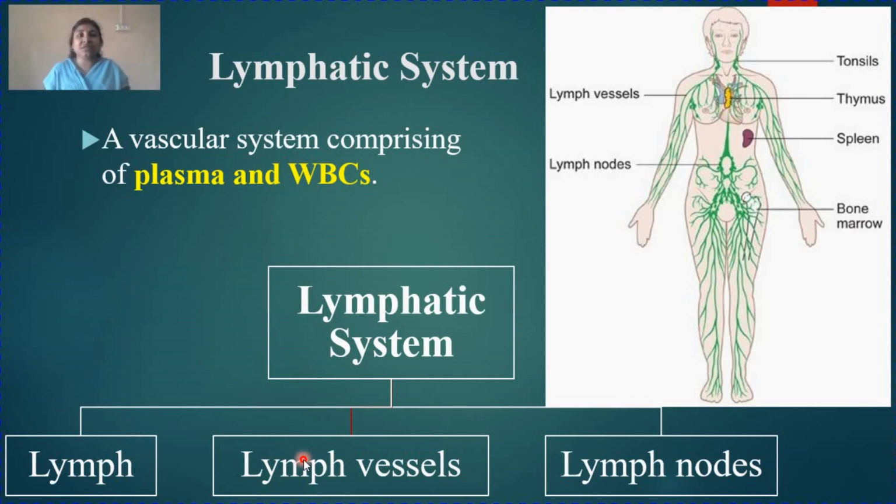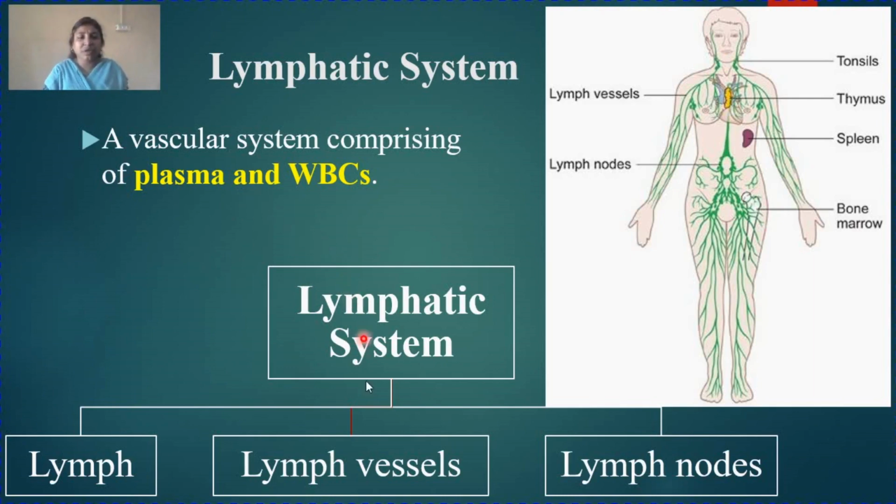So what is lymphatic system? It is a vascular system. Vascular system means made up of vessels. So lymphatic system is a vascular system comprising of only plasma and WBCs. In lymphatic system, you will not have any RBC, you will not have any platelets, nor any kind of proteins. This system will be made up of only WBCs and plasma.